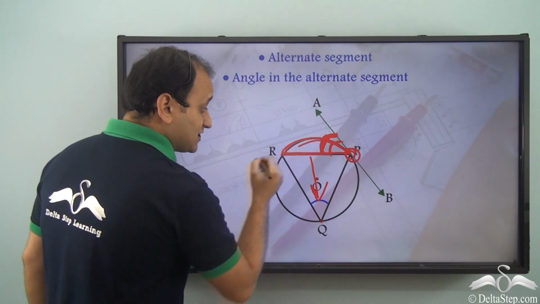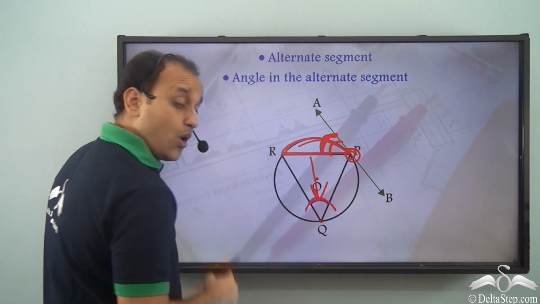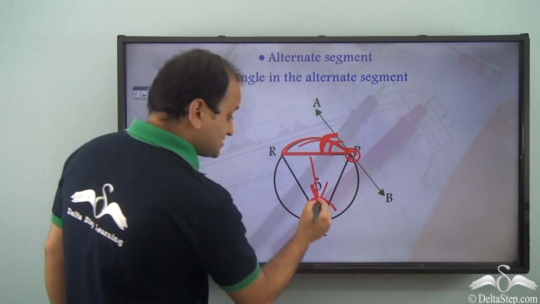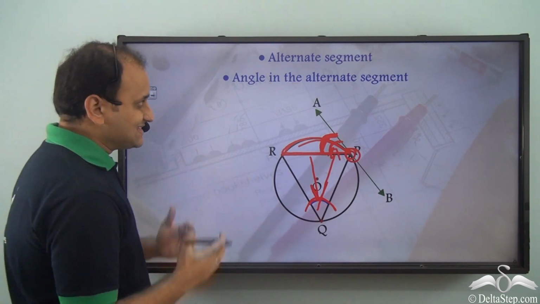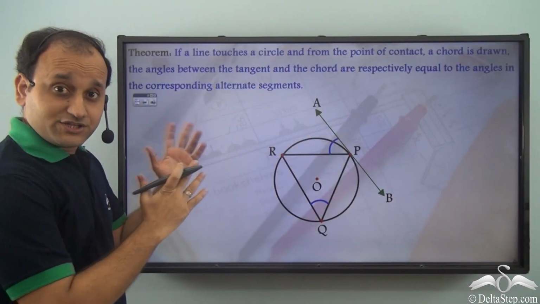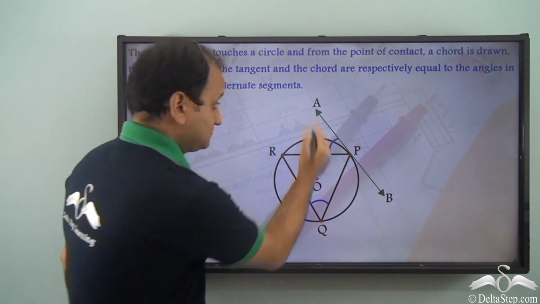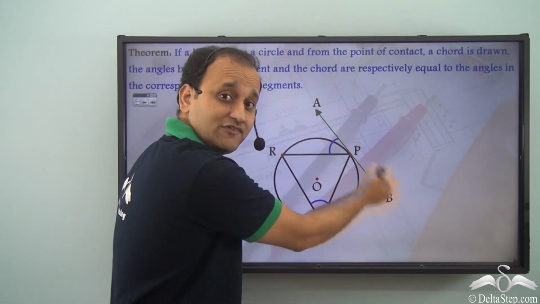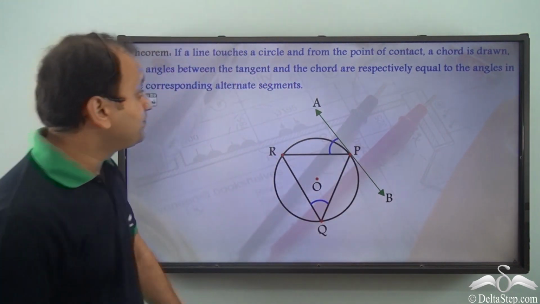It touches this particular segment, while the angle in the alternate segment has a special relationship with this angle. So let's discuss that. The theorem states that if a line touches a circle, we have line AB which touches the circle at P.